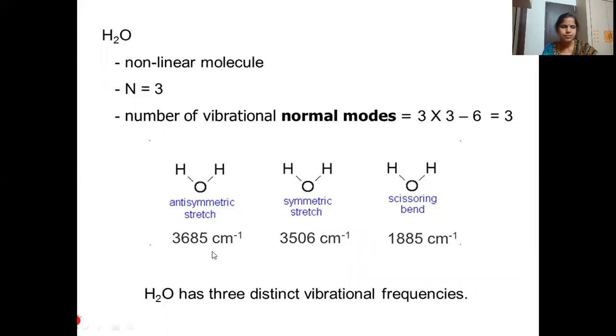So these are the vibrational absorption bands at 3685. This is 3506. Symmetric stretching is seen, and bending is seen at 1885. So asymmetric stretching will always have higher absorption bands when compared to symmetric stretching.